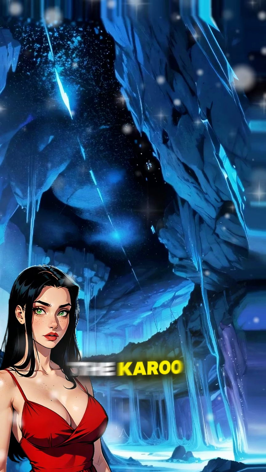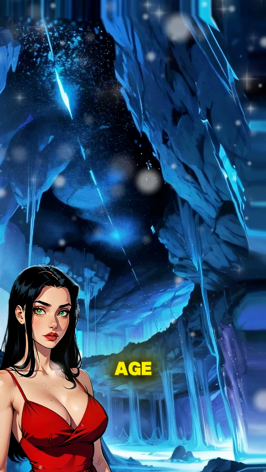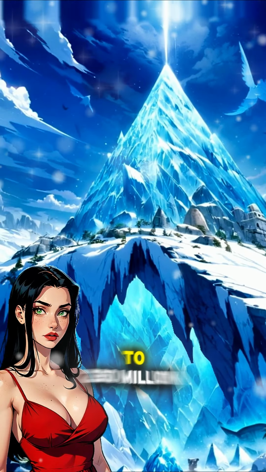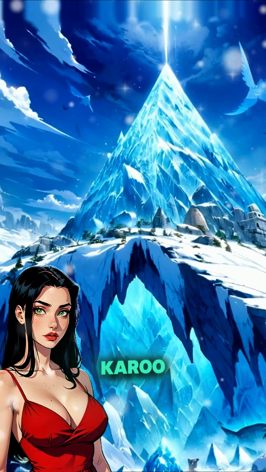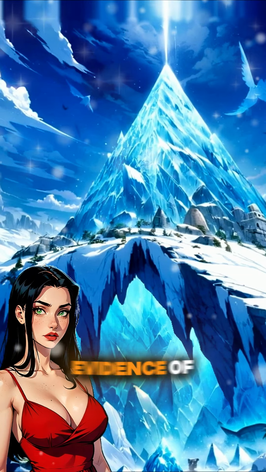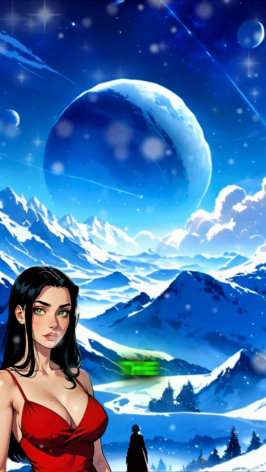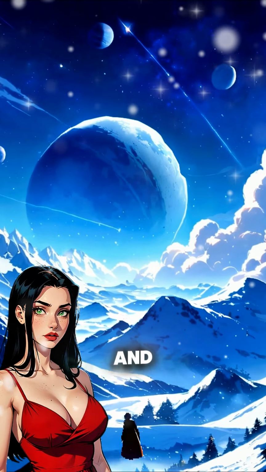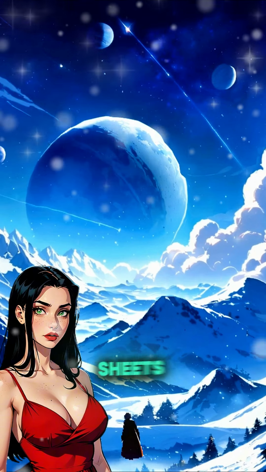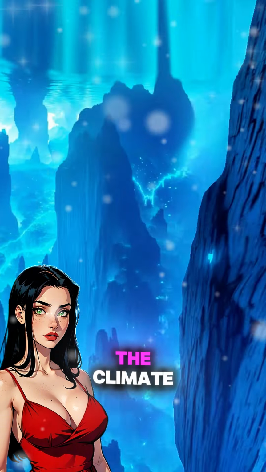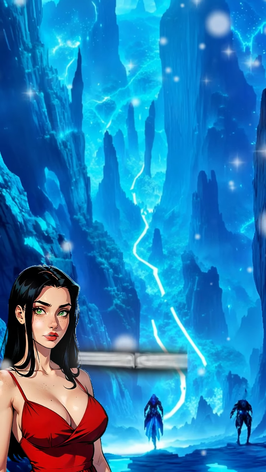4. The Karoo Ice Age. The Karoo Ice Age, occurring from about 360 to 260 million years ago, was named after the Karoo Basin in South Africa, where evidence of glaciation was first discovered. This ice age affected the southern supercontinent Gondwana and contributed to the formation of ice sheets in the southern hemisphere. It played a significant role in shaping the climate and ecosystems of the Permian period.